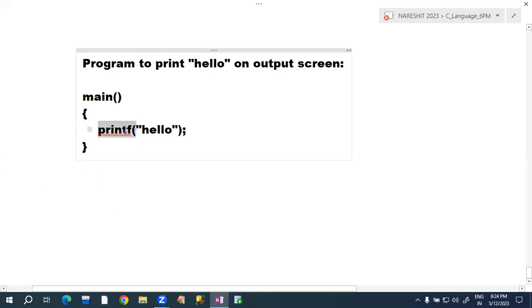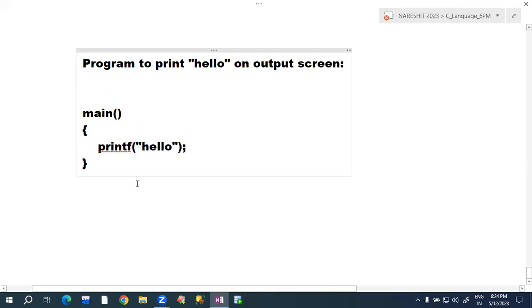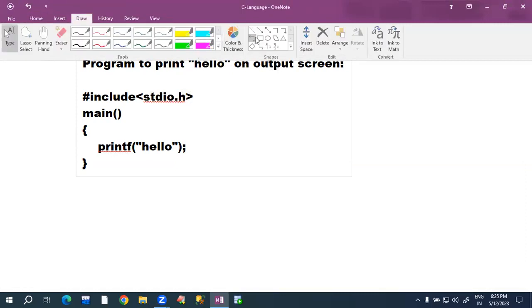This printf function code, in which header file is it available? The stdio header file. So above all, what do we have to write here? Hash. This symbol is called hash. Pronounce it as hash. Hash include, and in the angular brackets write the header file name stdio.h. stdio stands for standard input output. This is one header file name. The header file extension is .h.